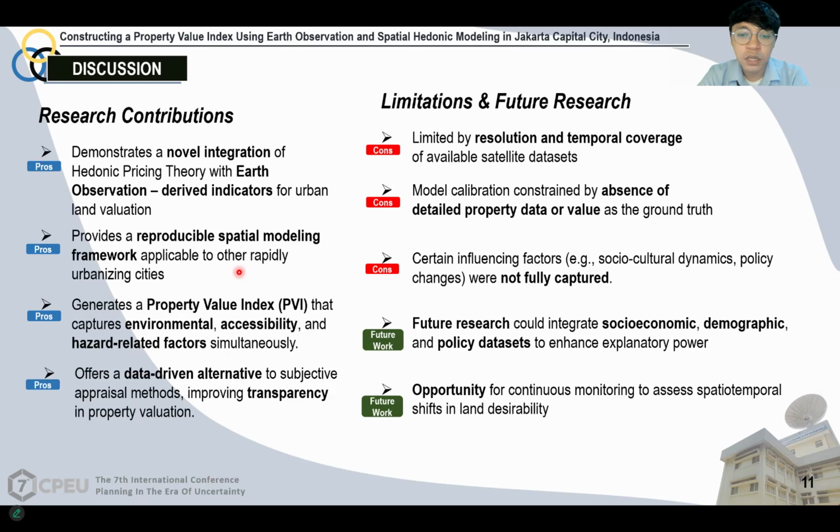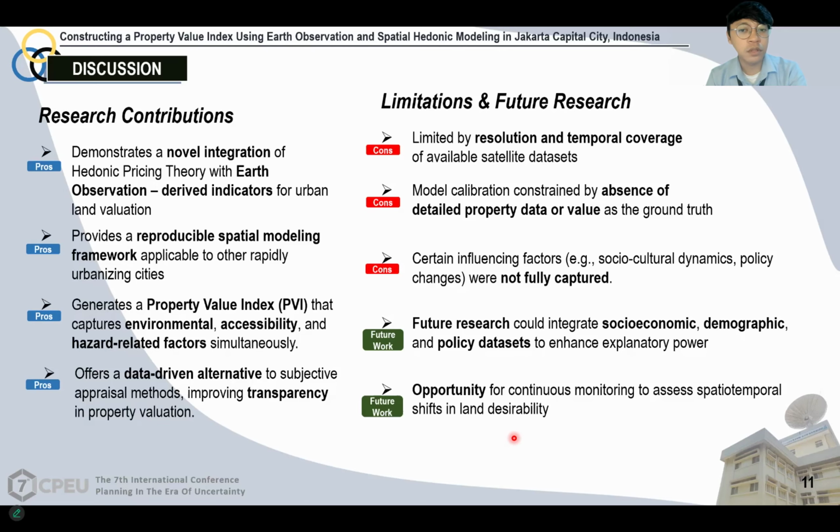One of the limitations is that we have yet to include certain influencing factors, namely socio-cultural dynamics or policy changes, that are not easily seen from the remote sensing dataset. For future work, there's an opportunity for continuous monitoring to assess spatial-temporal shifts in land desirability.